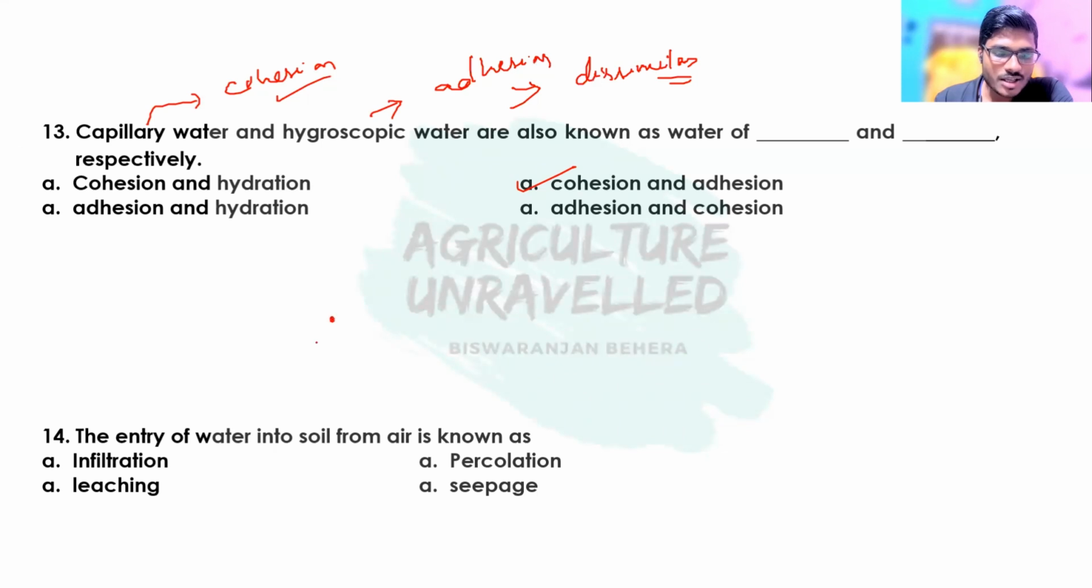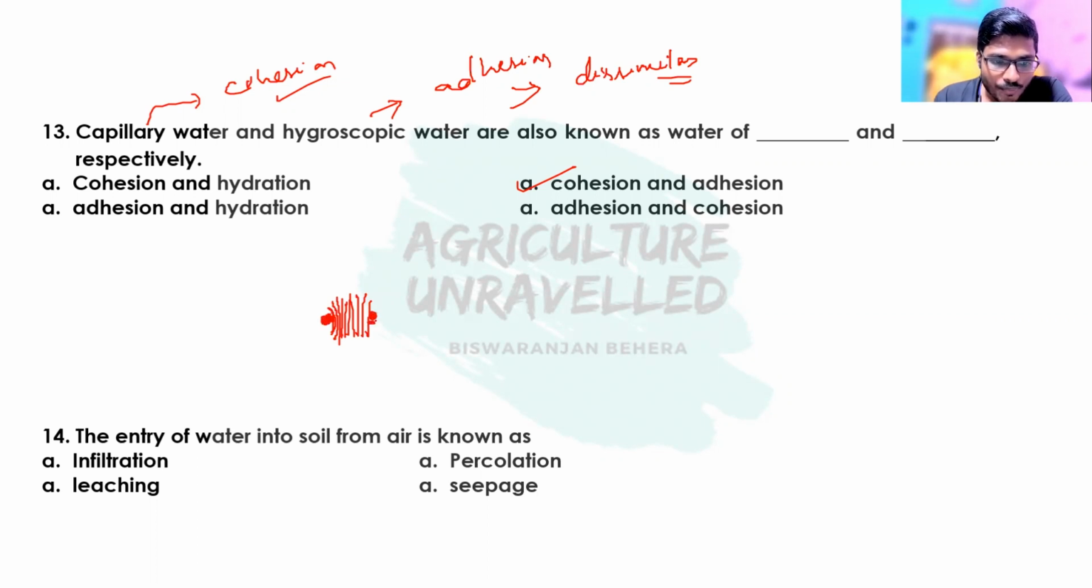Suppose in soil, it is the soil particle. On the soil particle, one thin layer of water will be absorbed. After that, the next layer of water will be absorbed, then the next layer. In this way, waters are attracted to each other and the pore space is filled. Suppose this is a soil particle and here is another soil particle. Between these soil particles, water will be filled.